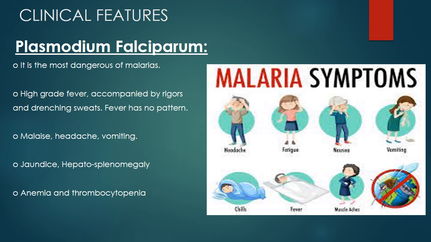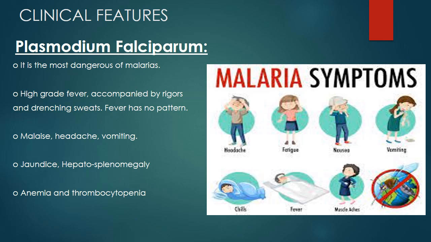So, clinical features of Plasmodium falciparum: it is the most dangerous Plasmodium species and it is characterized by high-grade fever accompanied by rigors and chills and drenching sweats. Fever has no pattern. It may be associated with malaise, headache, vomiting, body ache, jaundice and hepatosplenomegaly. Jaundice and hepatosplenomegaly especially occur during the phase in which they are multiplying inside the liver, and jaundice occurs when the liver cells rupture. Anemia and thrombocytopenia.